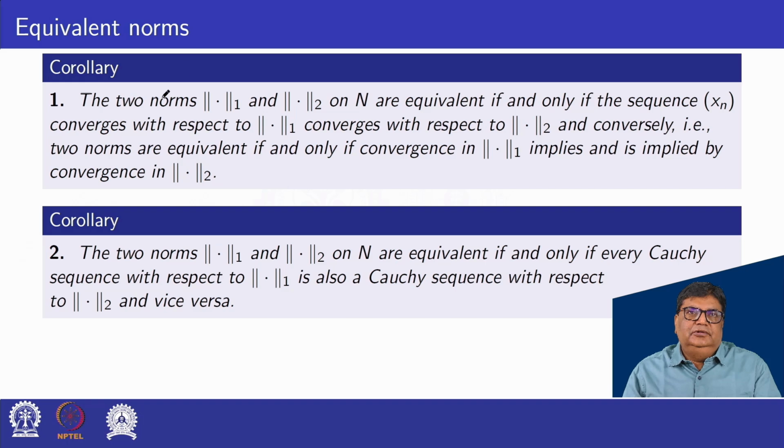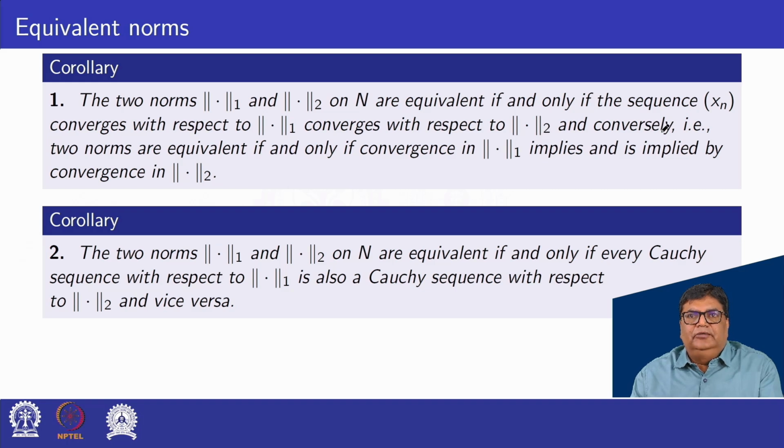Equivalent norms. Already we have discussed the definition and some examples of equivalent norms. In this lecture we will discuss further consequences of equivalent norms and related theorems. Corollary 1: the two norms norm 1 and norm 2 on N are equivalent if and only if a sequence xn converges with respect to norm 1 if and only if it converges with respect to norm 2.